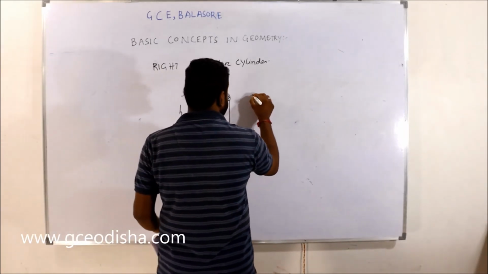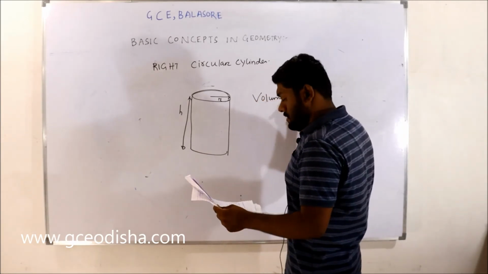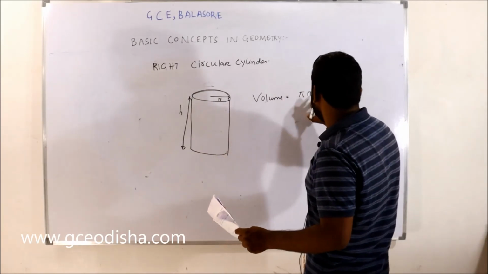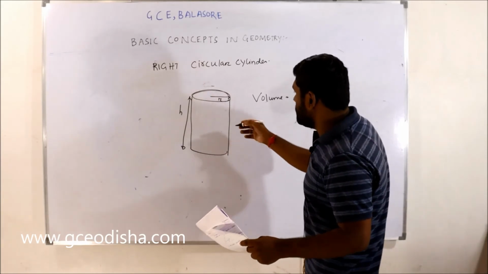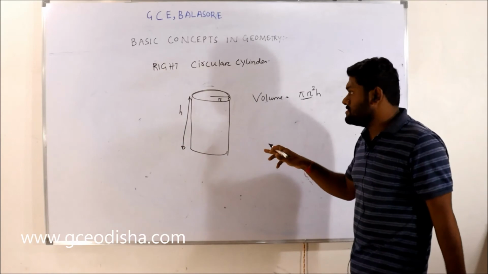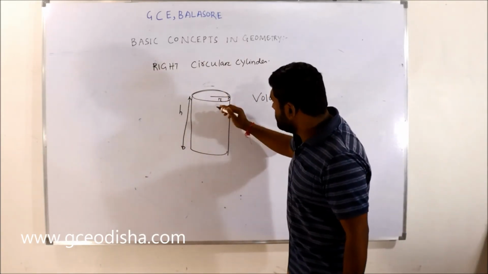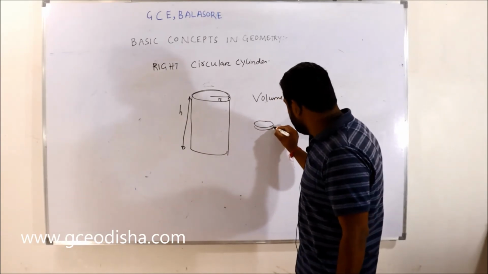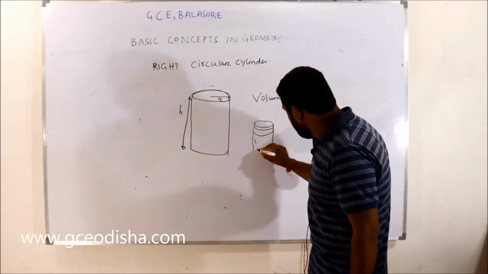And the volume of the cylinder is equal to pi r square h, the height, and pi r square is the area of the circle. Let's take this as the formula, but I am giving some means of how we will find it. This cylinder is comprised of one circle, then another circle, so there are many circles, right?